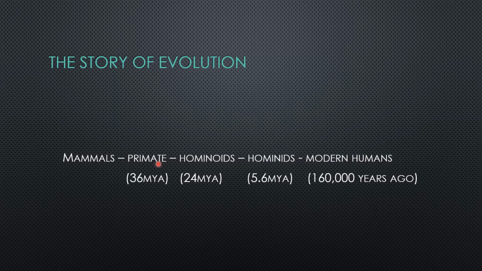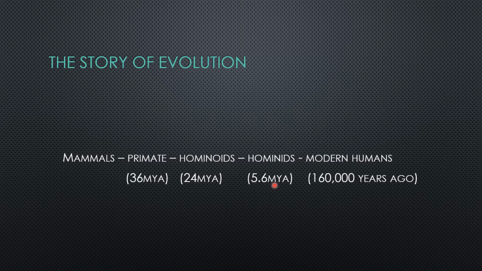So here you can see primates. Between 36 million years ago and 24 million years ago, primates, a category of mammals, emerged in Asia and Africa. And then between 24 million years ago and 5.6 million years ago, there emerged a subgroup that we call hominoids.